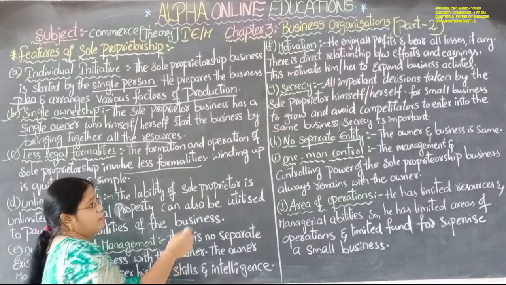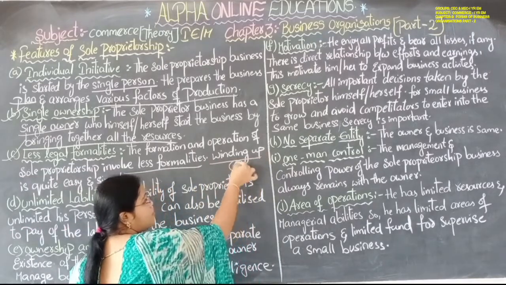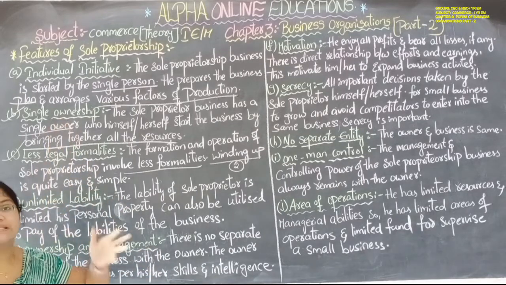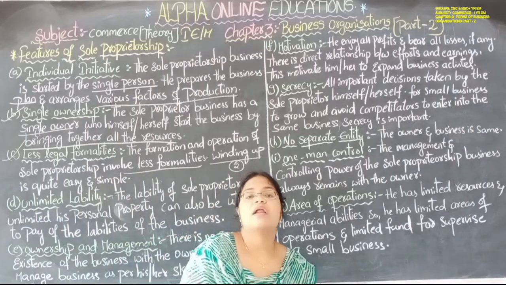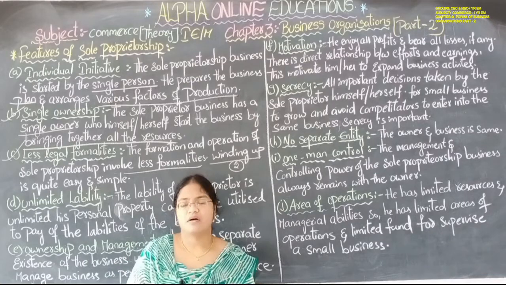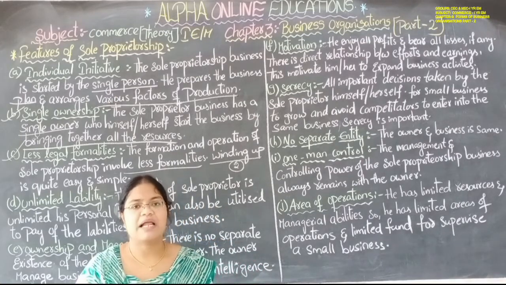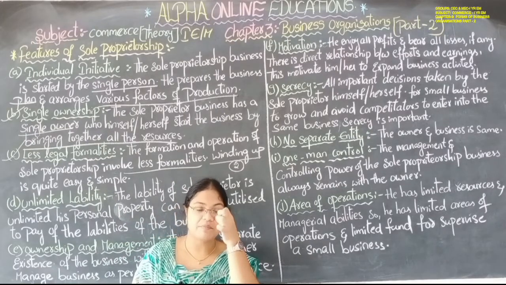And winding up means what? Maybe a 2 marks question can come. What is winding up? Closing a company is called winding up. Suddenly the sole proprietor dies. Okay, suddenly the sole proprietor dies or he becomes ill. Ill means some disease has come, his health is not good, he is suffering from some illness.